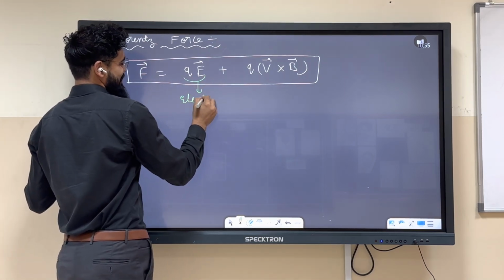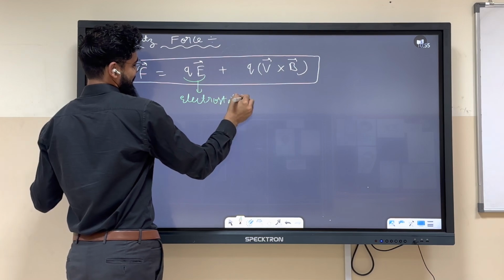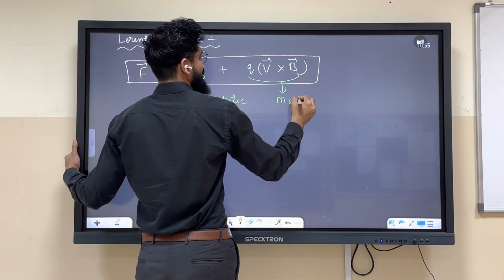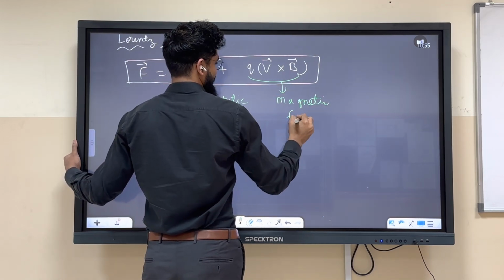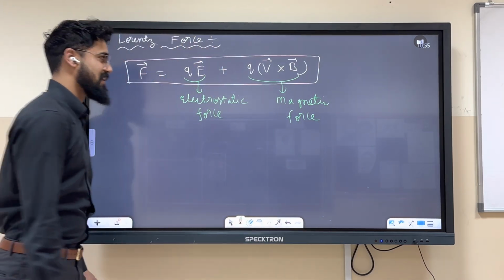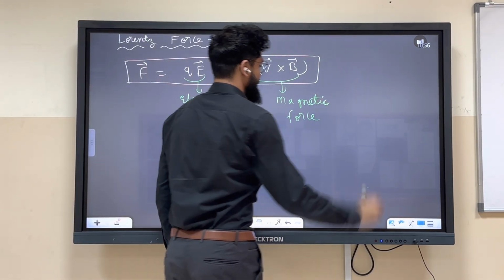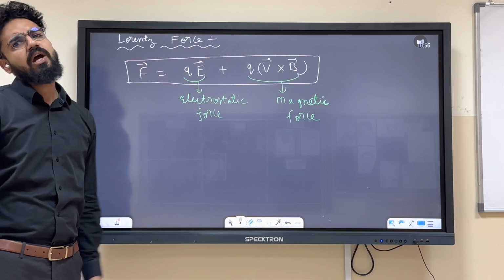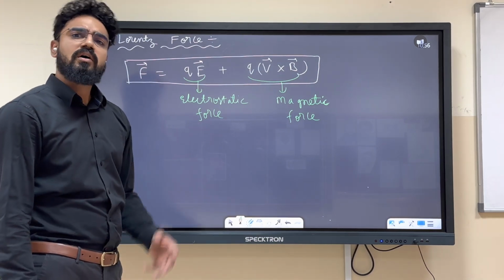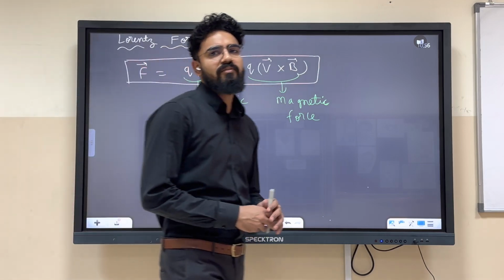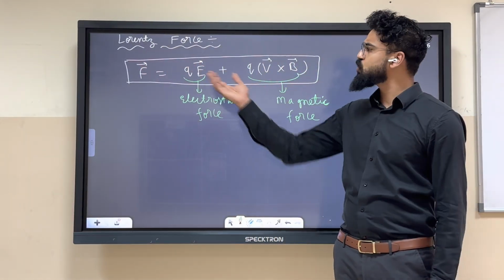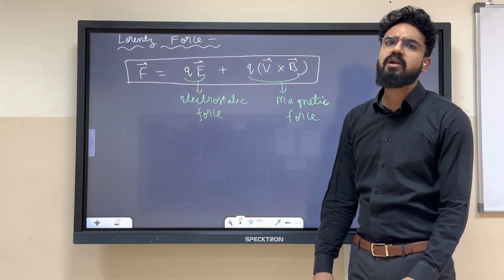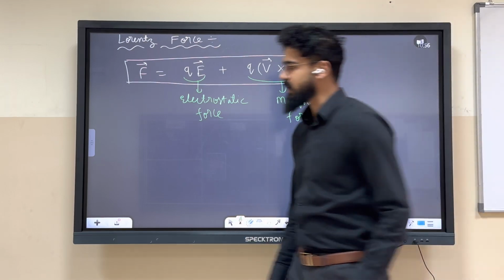QE is the electrostatic force, and this is your magnetic force. Electrostatic force and magnetic force, that's the Lorentz force. Basically, we know everything about electrostatic force, and now we know everything about magnetic force. In the half-yearly examination, they will ask you to write down what is Lorentz force. It is the combination of both forces. If there is an electric field and a magnetic field, both forces apply. Simple. Done.